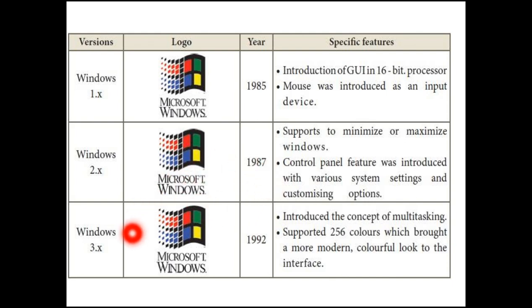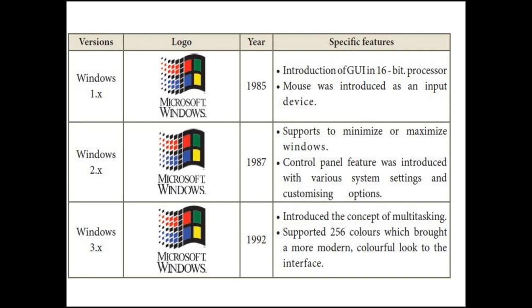The next version is Windows 3.x. This is the logo of 3.x and it was invented in the year 1992. It introduced the concept of multitasking. Here in this version we can use an important function like multitasking.